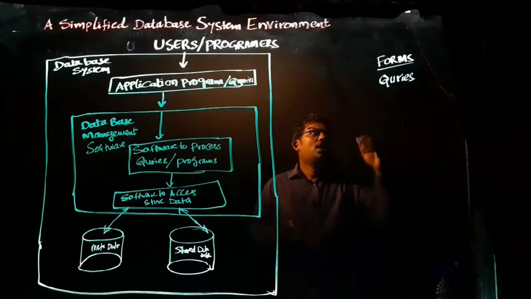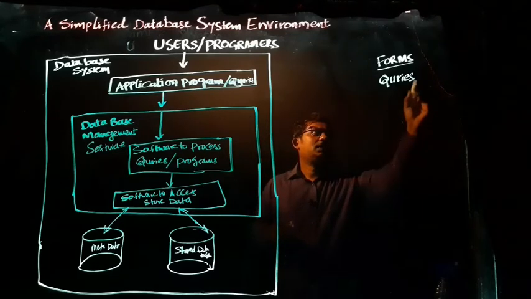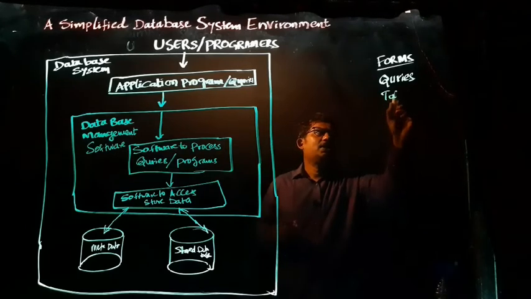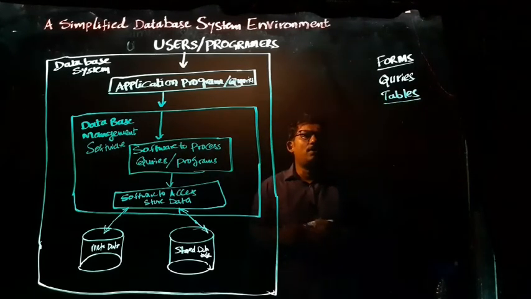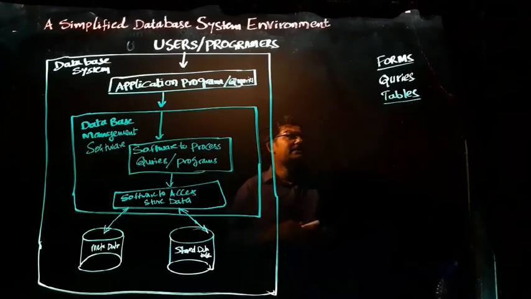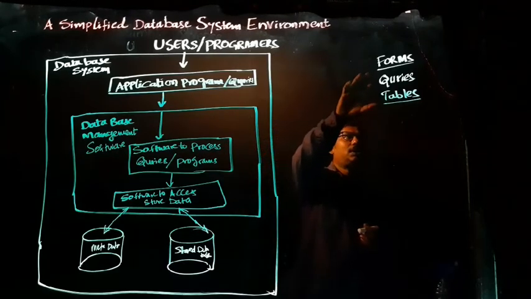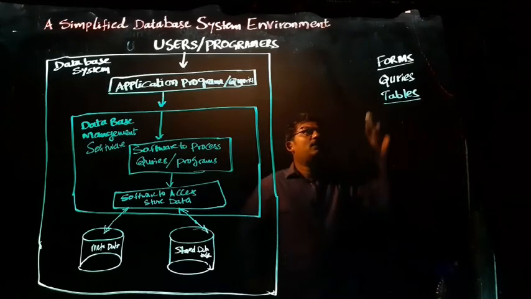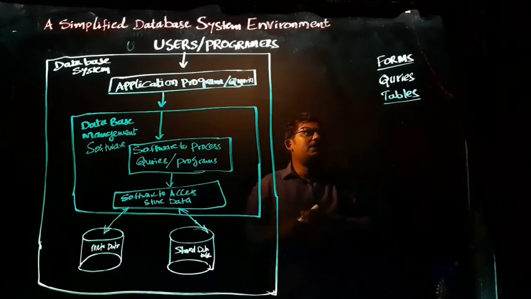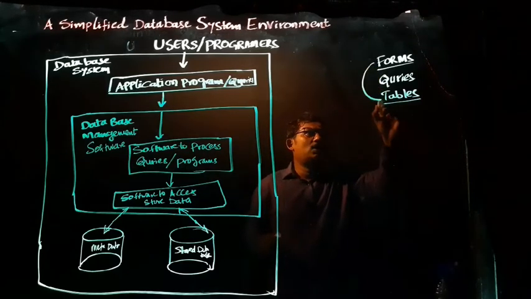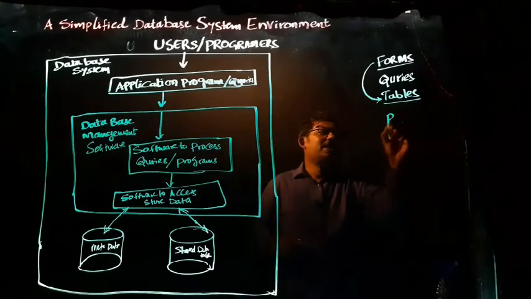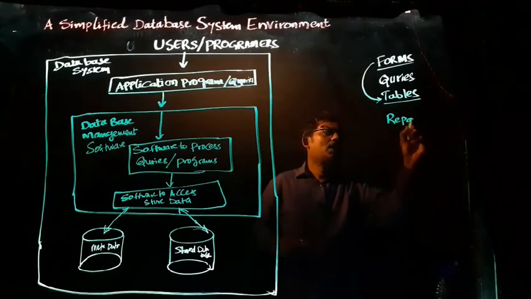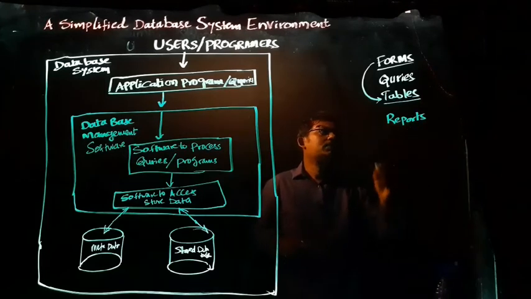Then come tables. The data which we give will be in the form of tables, and these tables will be filled with the help of the forms. That means forms and tables are interconnected, and the final result we get through reports.